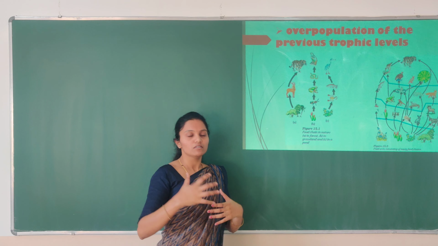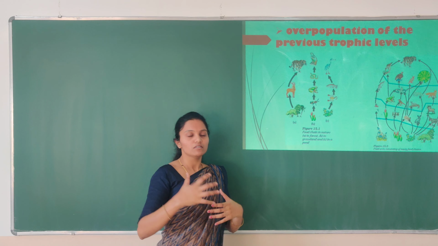The next point is organisms which depend on others for food will die due to starvation. Same example again: if there are no deer, you can see the tiger is not getting the food, right? So tigers would start dying out of starvation. So one, it leads to overpopulation of the previous trophic level, and it lessens the population of the next trophic level. Okay, that's the second point.